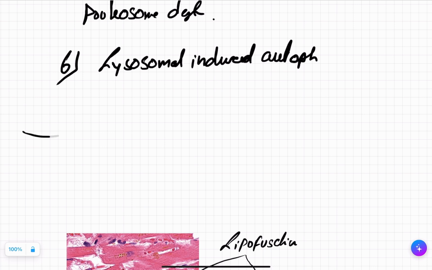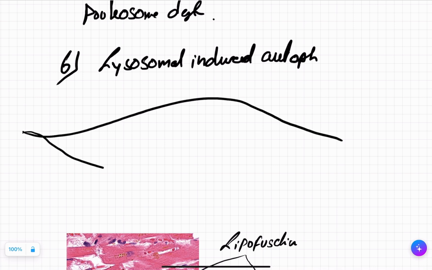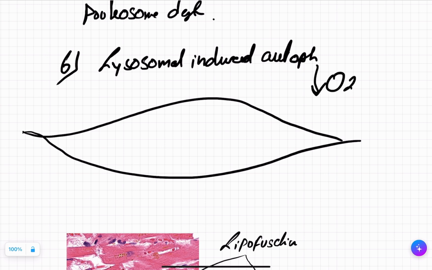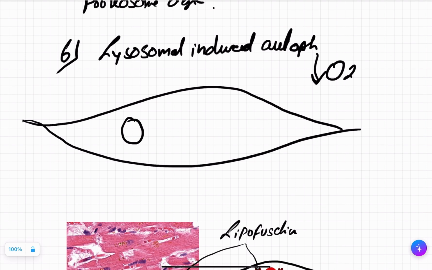But let's say this is a cardiac muscle. There was lower oxygen. The cardiac muscle was not able to work properly. Why? Because it didn't have glucose. It didn't have amino acids. So its lysosome will start to destroy its own protein so that it can survive. It tried to survive, and at the end, you cannot digest everything of a protein because there are cofactors and other things which you cannot destroy by lysosome.